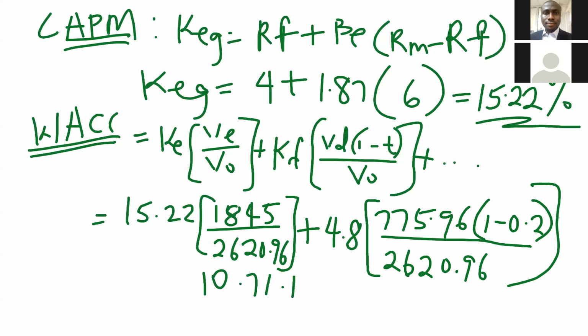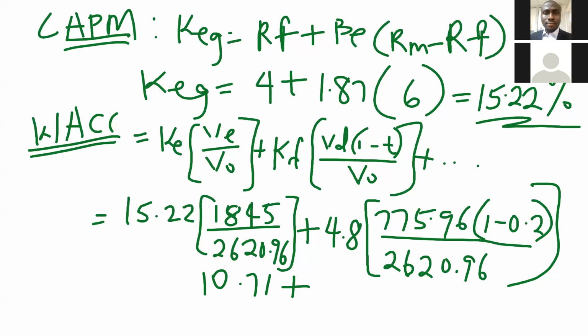Then plus the debt side: 775.96 multiplied by 0.8, all divided by 2620.96, multiplied by 4.8.